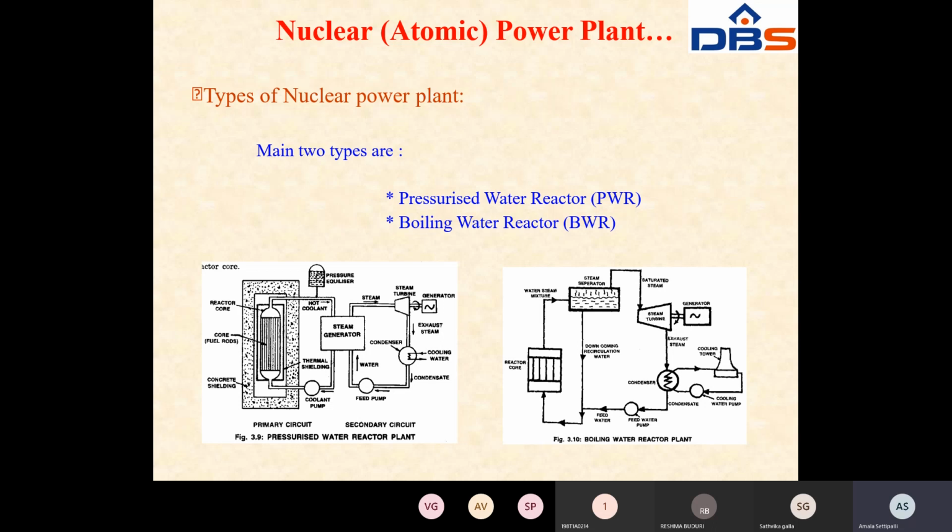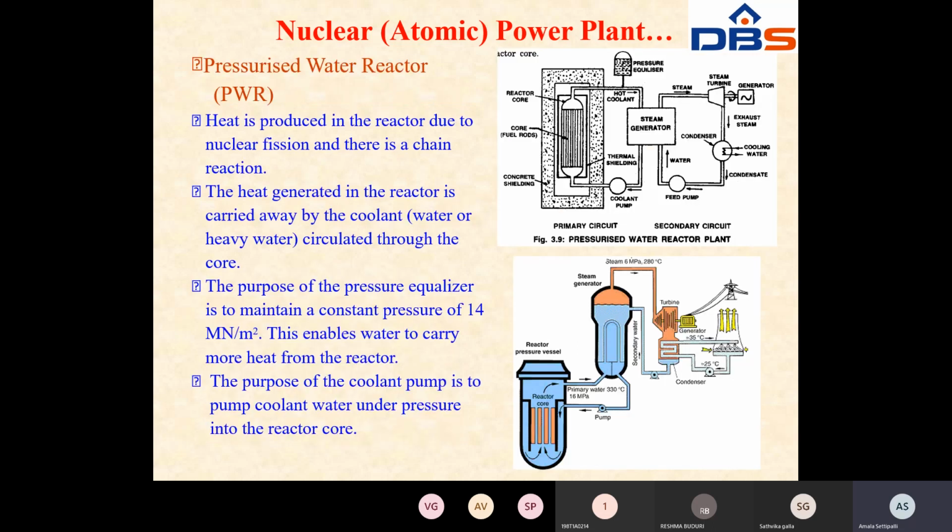These are the two diagrams. See here, the nuclear power plant, and here, the pressurized water reactor power plant. In the layout also, if the question is asked like this, to explain the nuclear power plant, you can draw either this one or this one. So this is the main nuclear reactor.